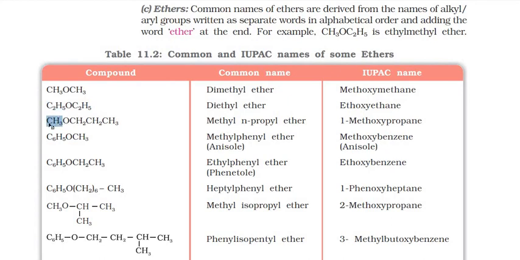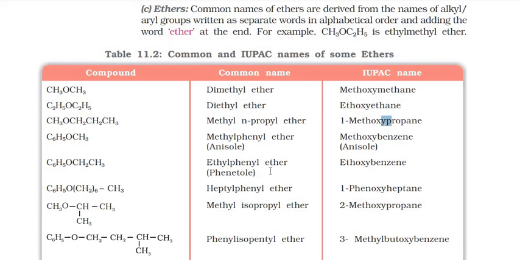If you are talking about this, it is going to be methyl and propyl, or even you can write methyl propyl ether. Because the substituent which comes first is methyl, we call it methoxy propane.